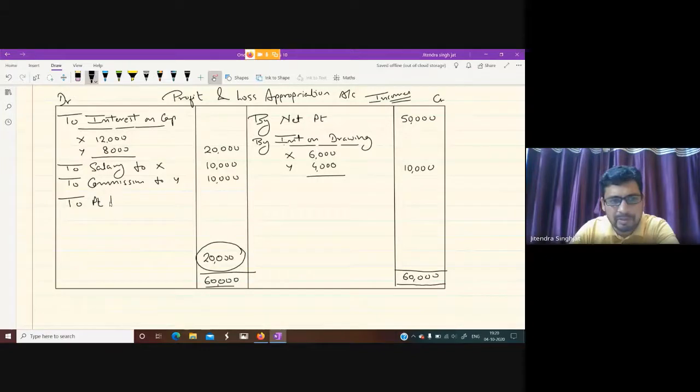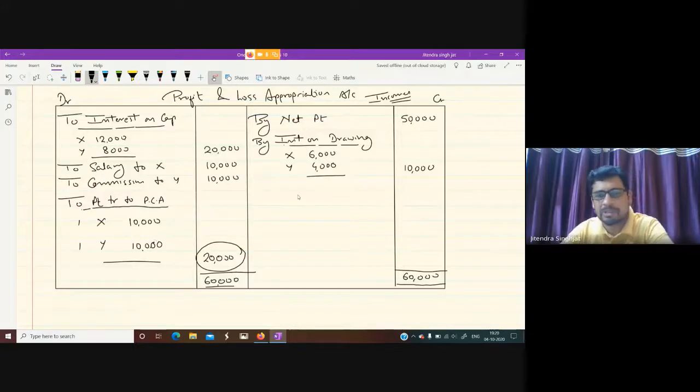So profit transferred to the partners' capital account, we write in this manner. Okay, X and Y, suppose they share in a 1:1 equal ratio. So 20,000 is divided equally. So X will get 10,000 and Y will get 10,000. So this is a simple example of how to prepare profit and loss appropriation account.